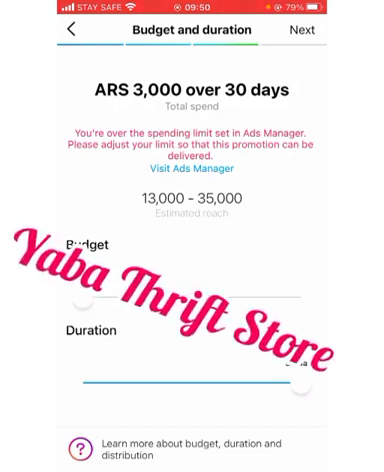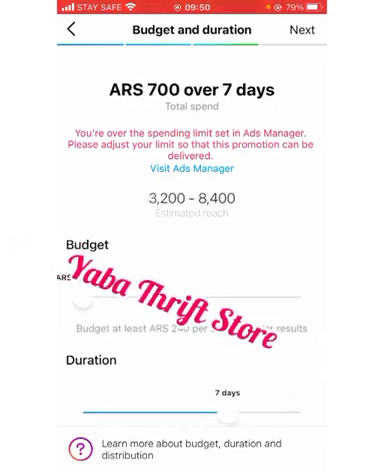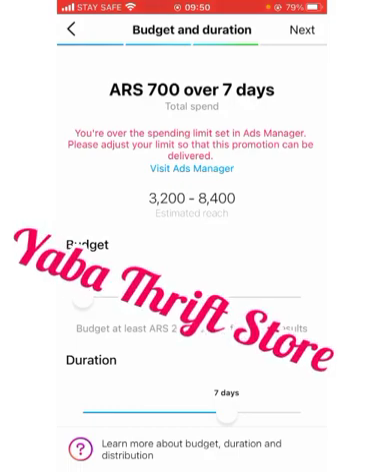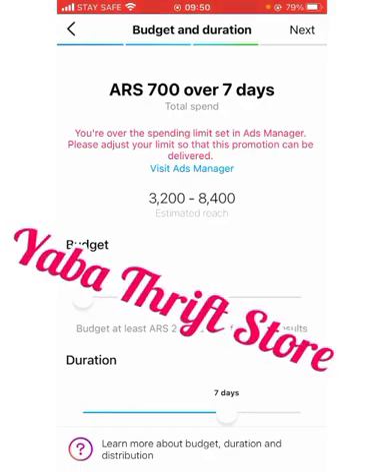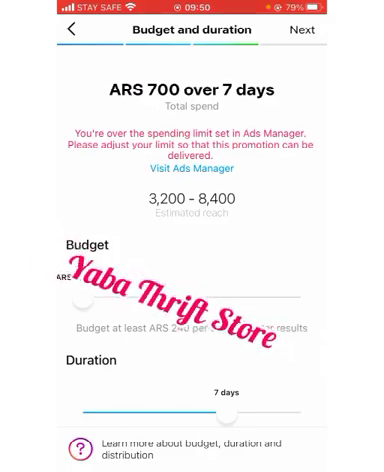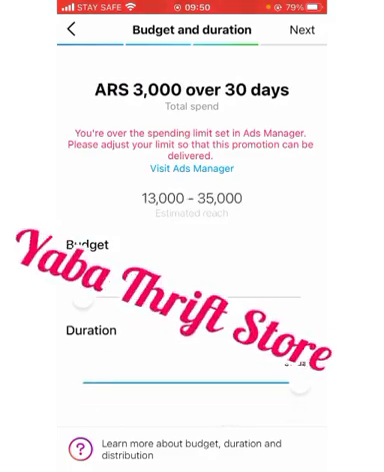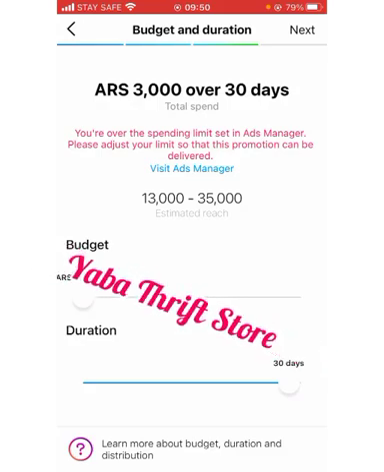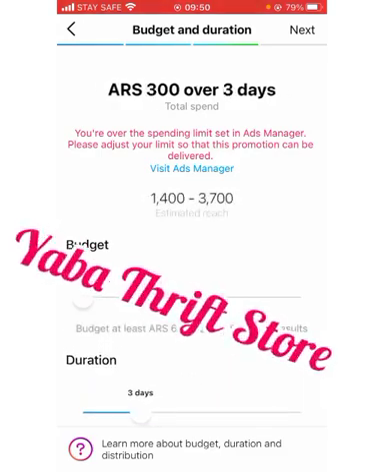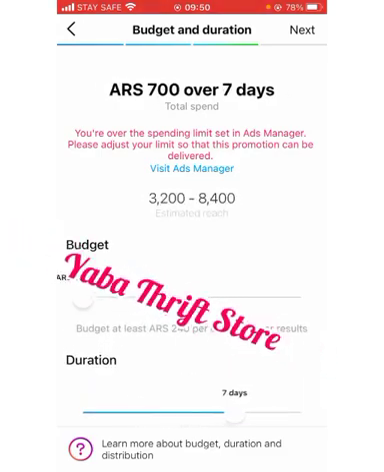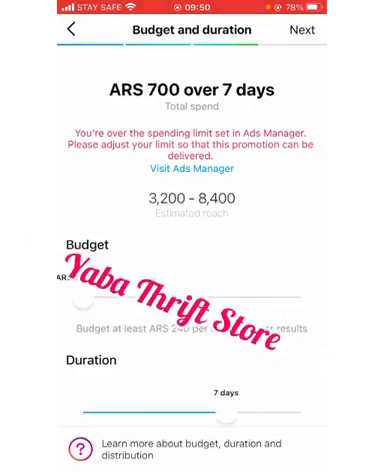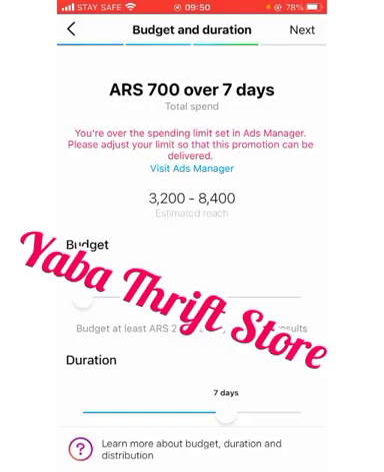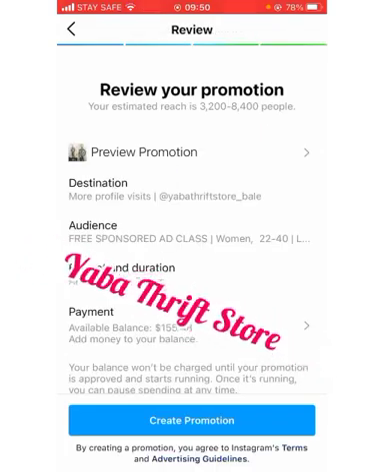Do you understand? But personally, if I want to test run any ad to see the effects, I do it for at least 7 days. I don't do it too high because I might be wasting money, and I don't do it too low because I might not get good results. So I love to put it at least 7 days, a one week advert. Let's see how it turns out. So I click on next.